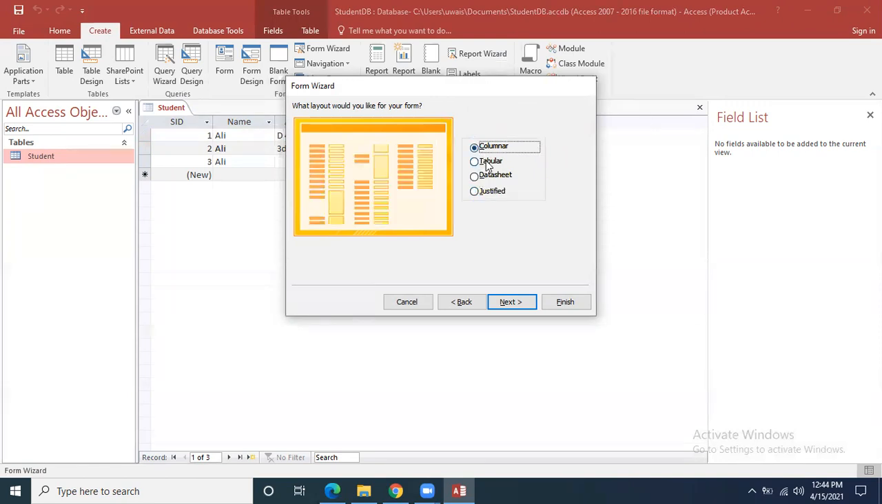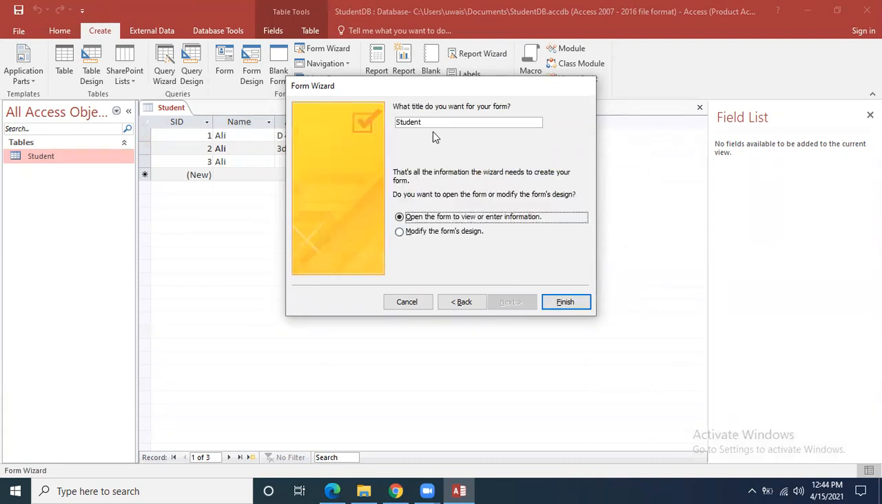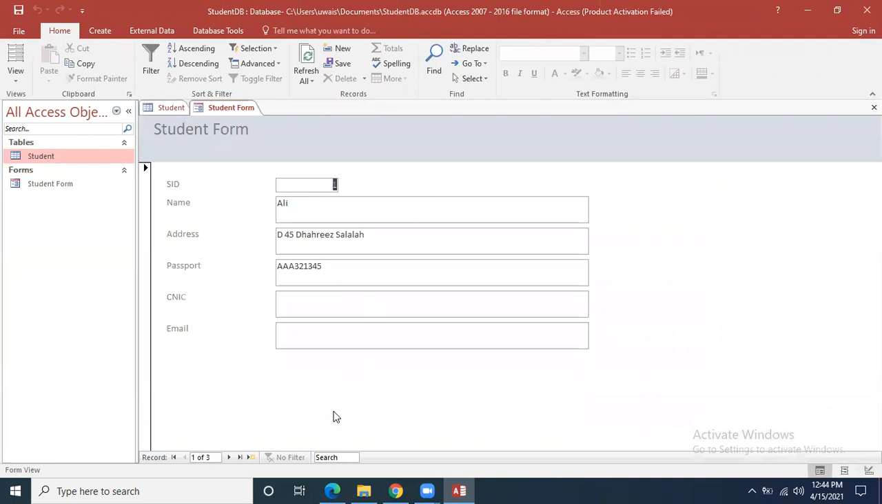Okay, all these designs are there that we are going to study in the next chapter, but just click on the columnar just by default, click on next. You can give any title to it, student form, student admission form or something like that, and then you will finish. So form will be created. Now you can see over here in this form, these are the navigation buttons. Next, when you will press next, the next students will come. When you will press this previous button, so the previous records will come. You can enter the new records as well.